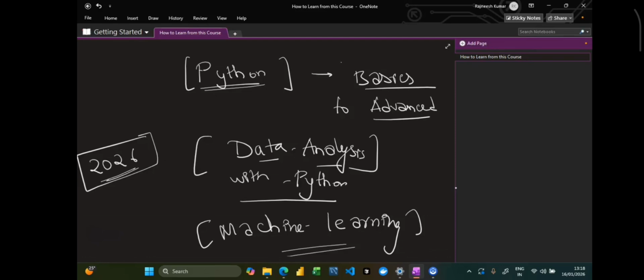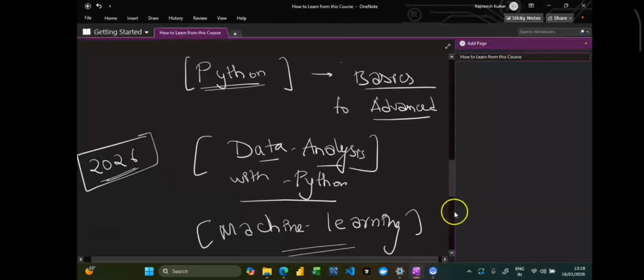Along with that, you will see that in some of the lectures the speed is quite slow, because the key point is that we are making sure every learner grasps the concepts from this specific course. So there is no need for you to go with the normal speed. You can increase the speed up to 2x and then learn the concepts.